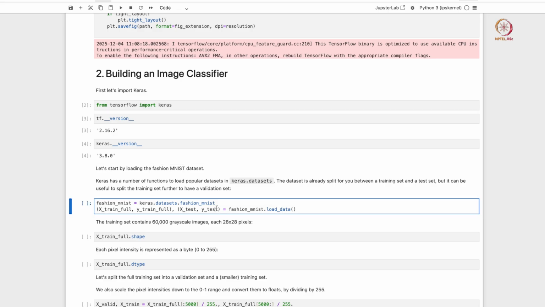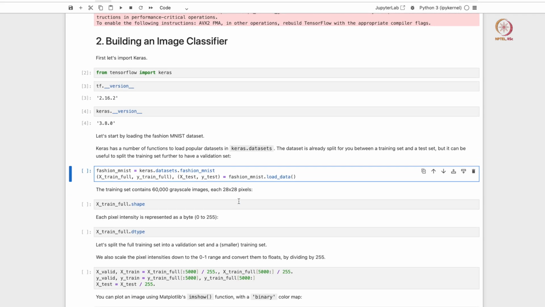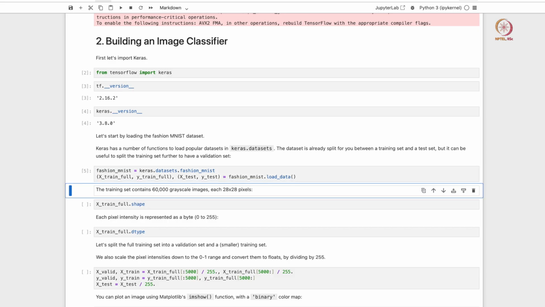Right. Okay, so the first step is to obtain the Fashion MNIST dataset, and luckily, just like scikit-learn had its own version of the regular MNIST dataset, Keras has its own version of the Fashion MNIST dataset as well. So we can simply download the dataset from Keras itself, and that's what we have done here. The dataset contains both the train split and the test split, so we don't have to explicitly split the dataset into training and test.